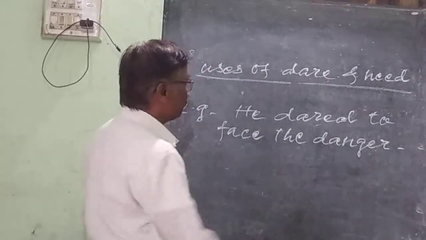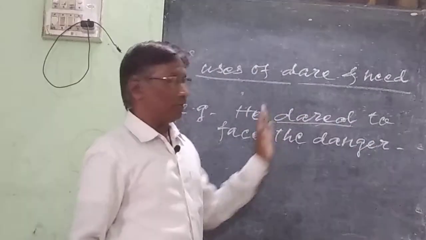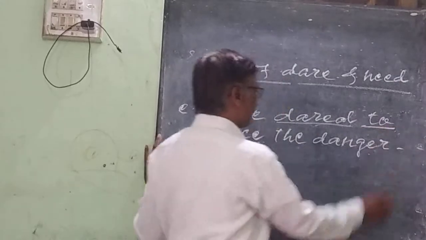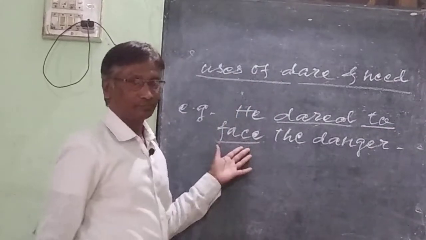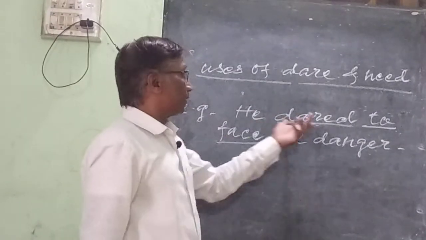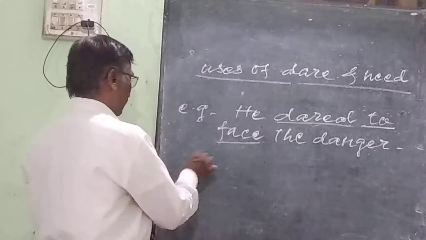In this sentence, dared is the main verb and to face is the infinitive. To infinitive is used there because dare is the main verb. Let us see another example.